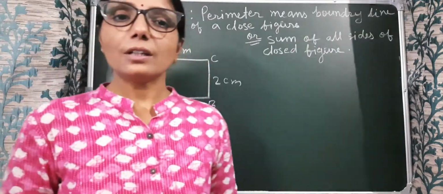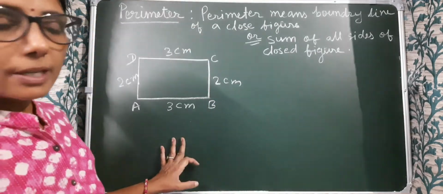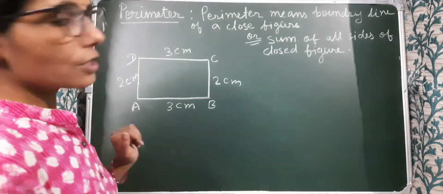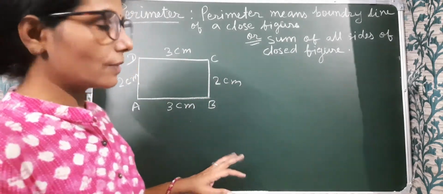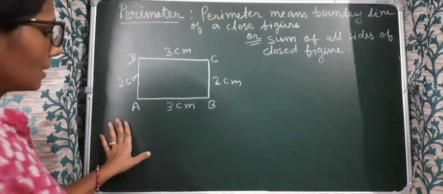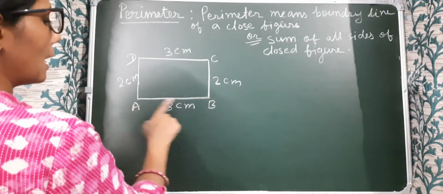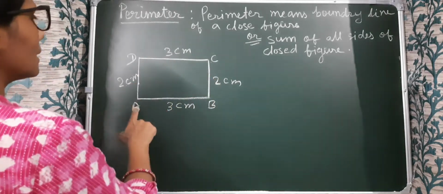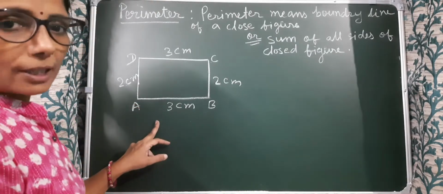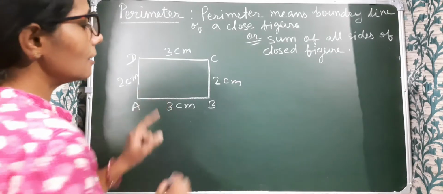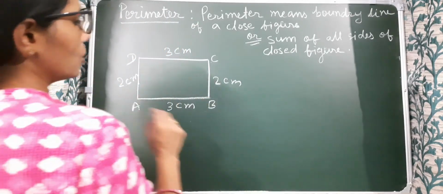Okay. Now we learn perimeter. Do you know what is perimeter? Perimeter means the boundary line of a closed figure, which means the sum of all the sides of a closed figure. Suppose here we have one rectangle ABCD. The sides are named AB, BC, CD and AD, and the measurements are also given here. So how can we find the perimeter of this rectangle? We add all the sides and then we can find the perimeter of this rectangle.